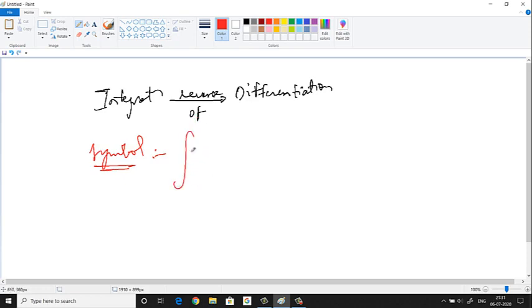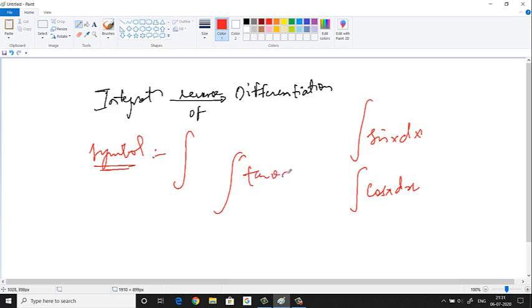So many people say that the symbol has come from the word summation. Okay, it is that S. I'm not too sure of that, but yeah, this is the symbol for integration. All right. So if you want to find the integration of sin x, you'll write it like this: sin x dx. If we want to find the integration of cos x, so cos x dx. Or if you want to find the integration of, I don't know, tan theta d theta.